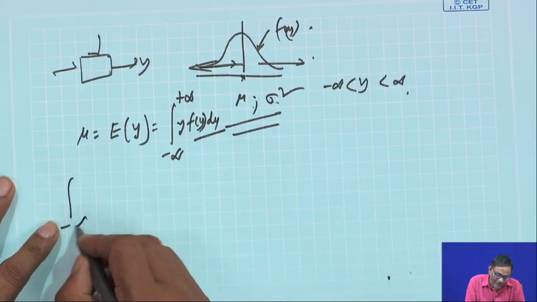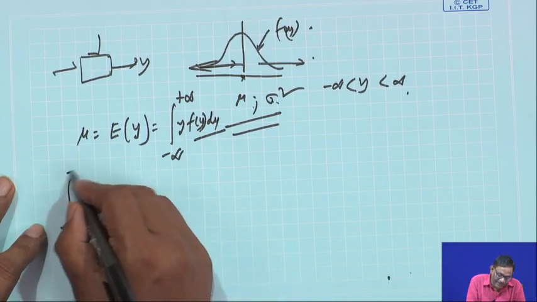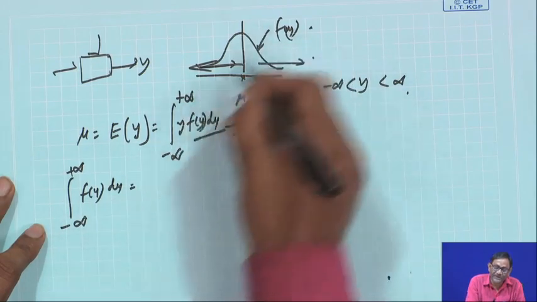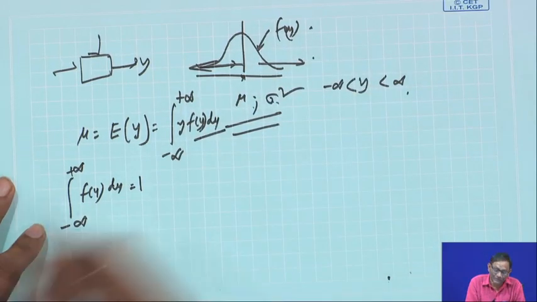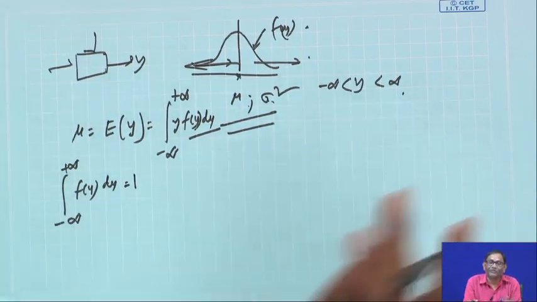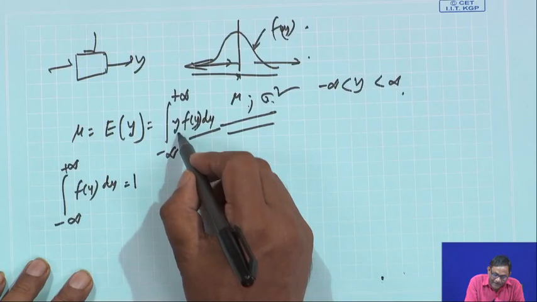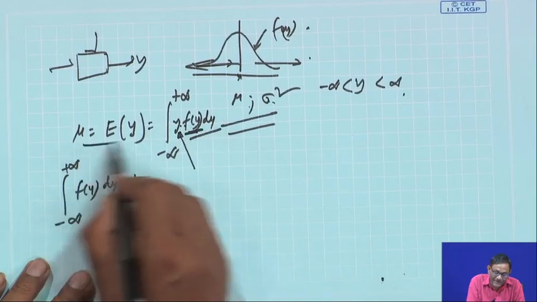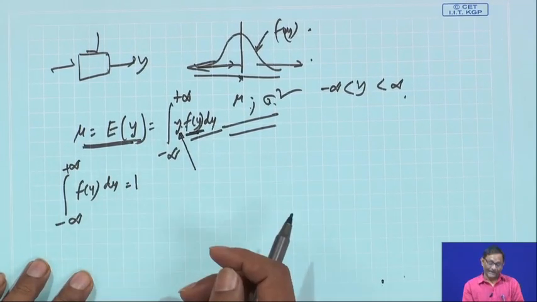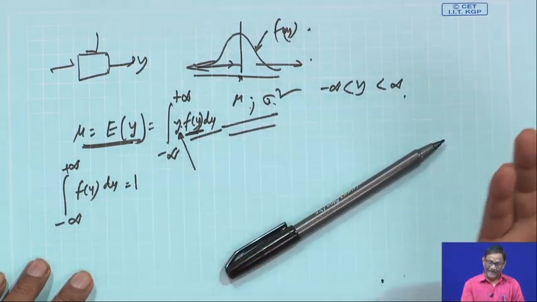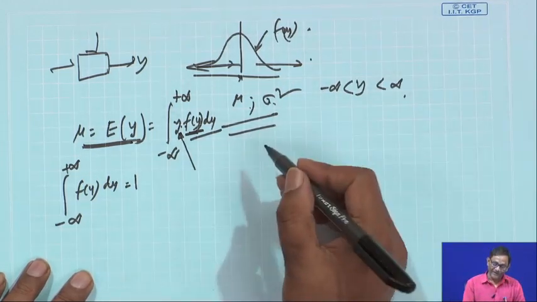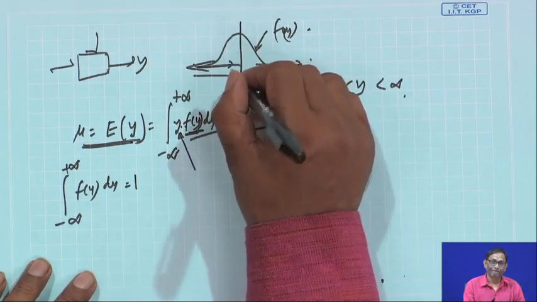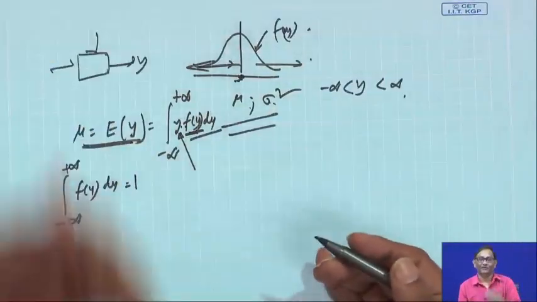Suppose I ask you the value of the integral from minus infinity to plus infinity of f(y) dy: this is the area under the curve, which will be 1, the total probability, and it cannot be more. But here one more thing is added, multiplied by y. This is the expected value, meaning if you do another experiment, this is the best possible value of the response you are expecting.